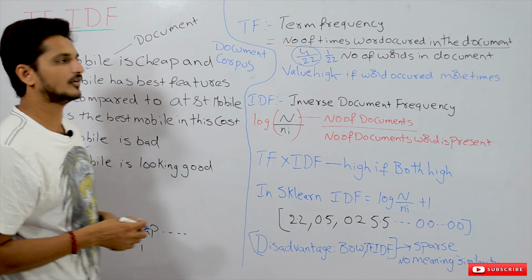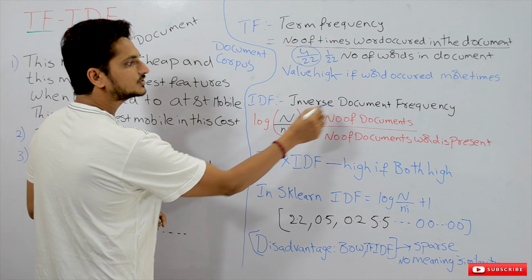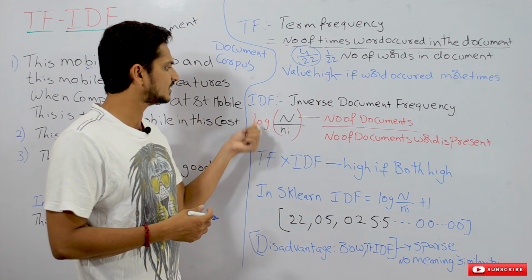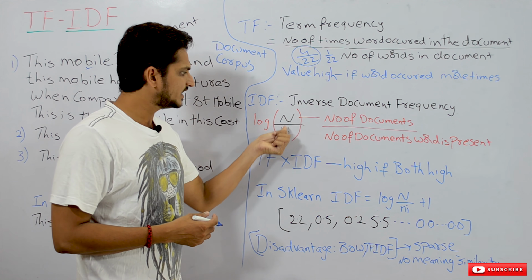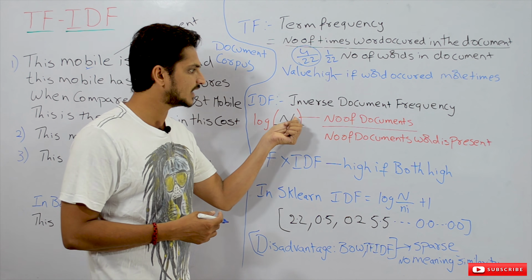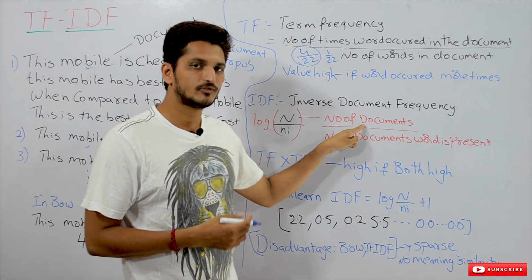Coming to IDF. IDF means inverse document frequency. The equation for IDF is log of N divided by Ni. What does capital N mean? Total number of documents.